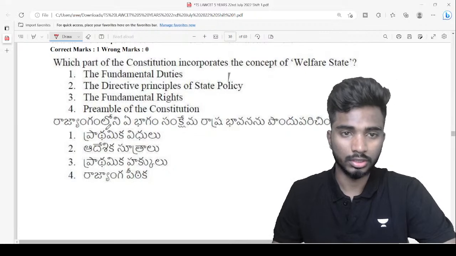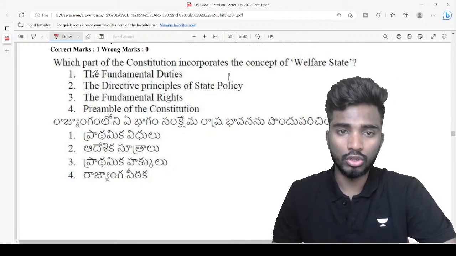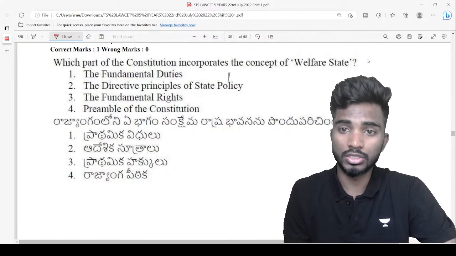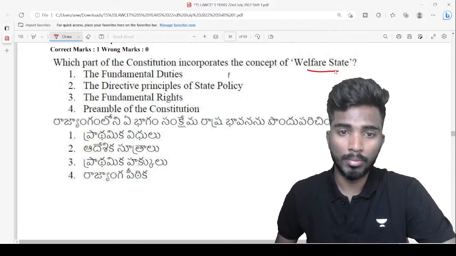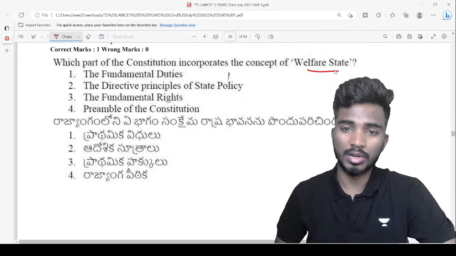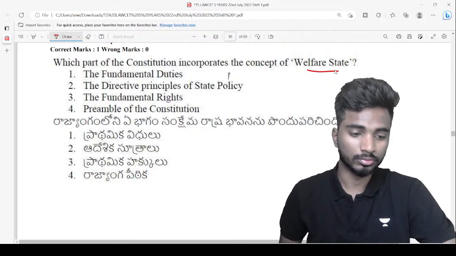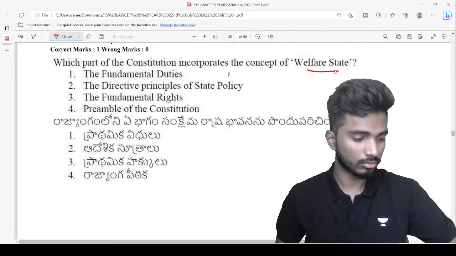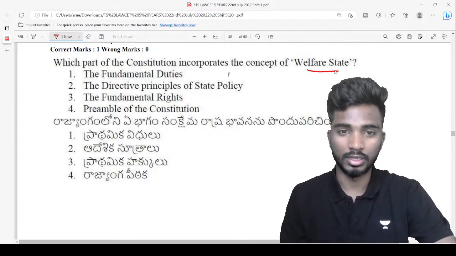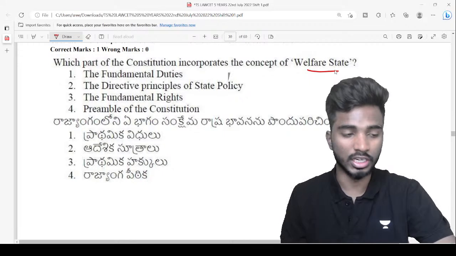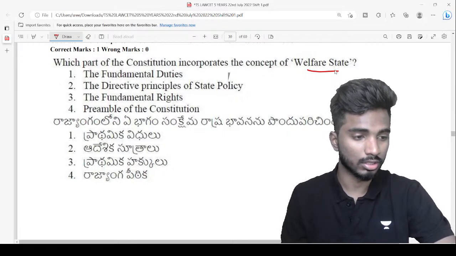Yes, correct. Which part of the Constitution incorporates the concept of welfare state? That is the concept of welfare state. We discussed about it in our classes.